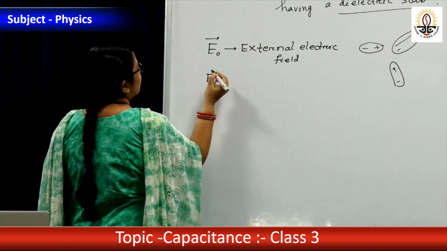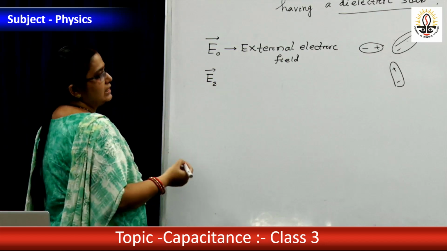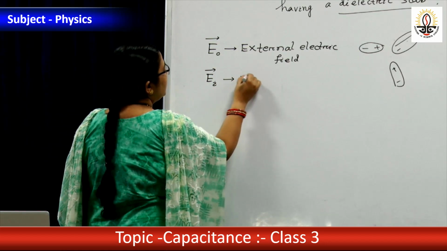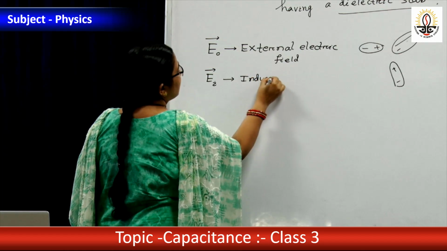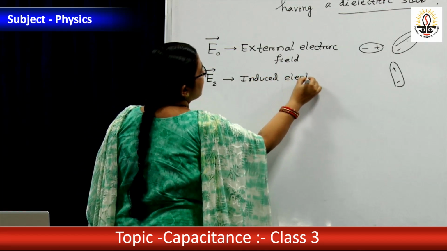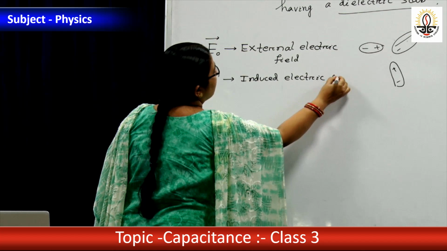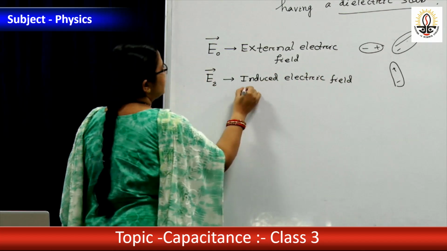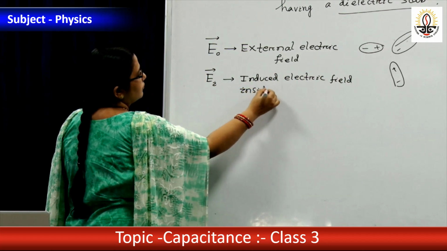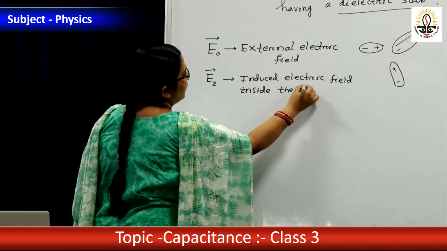EI vector or EI simply is the induced electric field inside the dielectric.